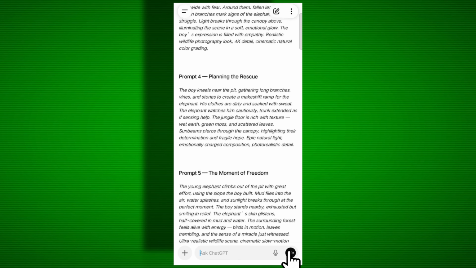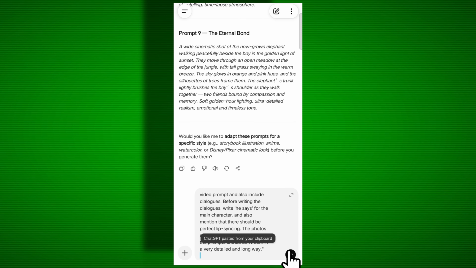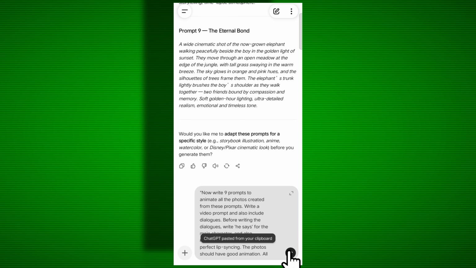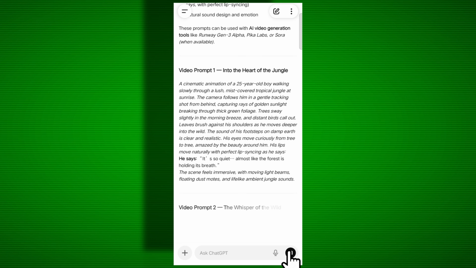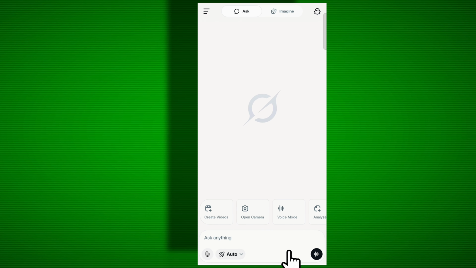Now it's time to convert all these photos into a video. For that, we'll first go to ChatGPT and paste this prompt, where I've written that I need 9 video prompts. As soon as we press enter, it will give us the video prompts. Then we'll copy the first prompt and download Grok AI from the Play Store. After downloading it, create an account, and once you're logged in, click on Create Video.